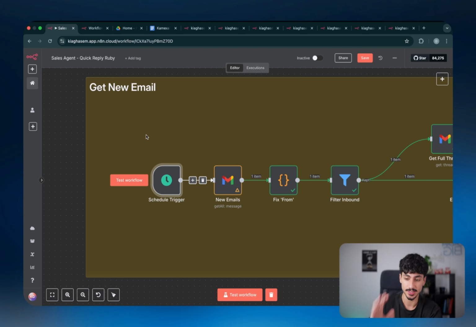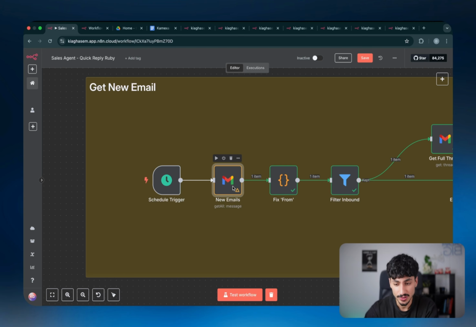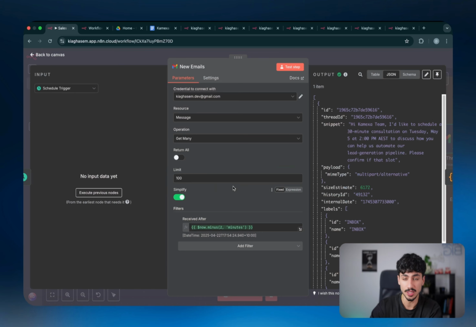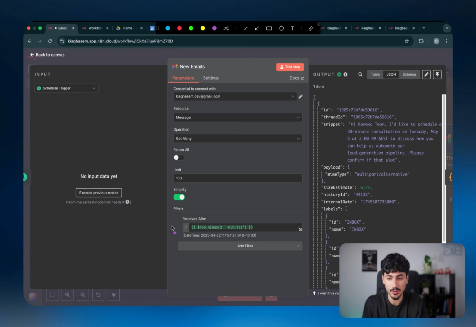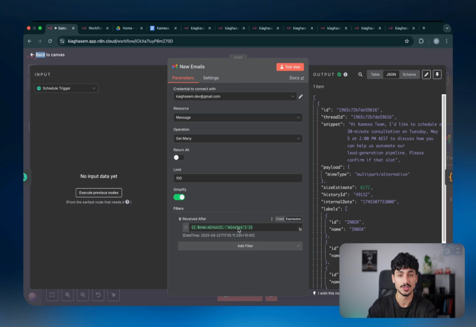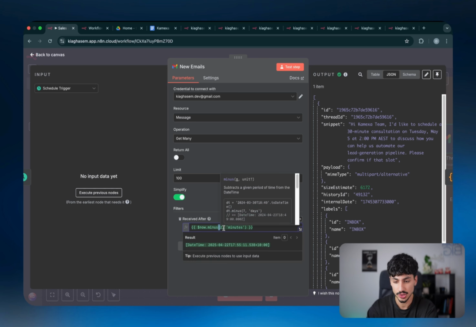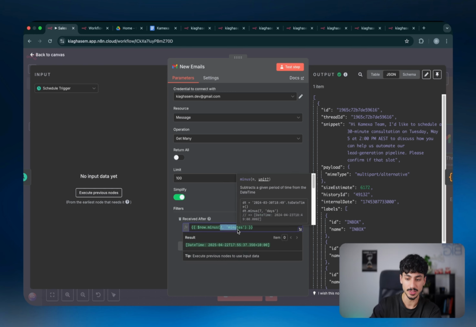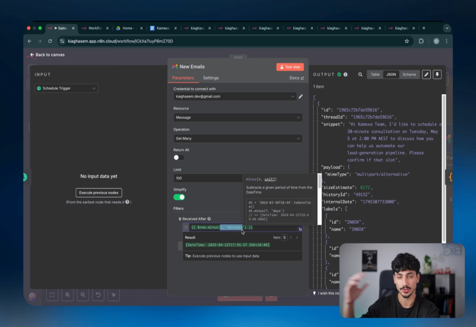So now that we've chosen the schedule trigger node and we've also set up our time zone, let's actually get into the workflow. The first node is checking for all new emails that are coming across to our inbox. Basically, what we've defined is that we want to check all the emails that were received within the last 2 minutes. If you wanted to change this to check for emails in the last 30 seconds, you'd just change this to 30 seconds. What you want to do is make sure that the time interval here matches the time interval in your schedule trigger node.